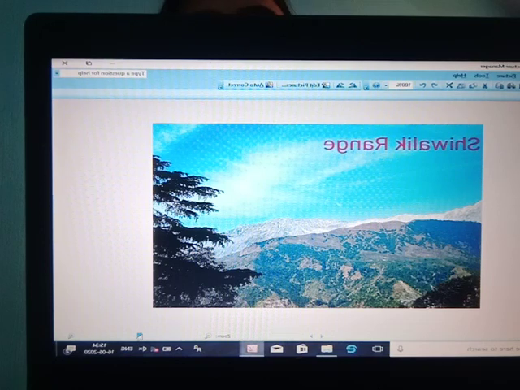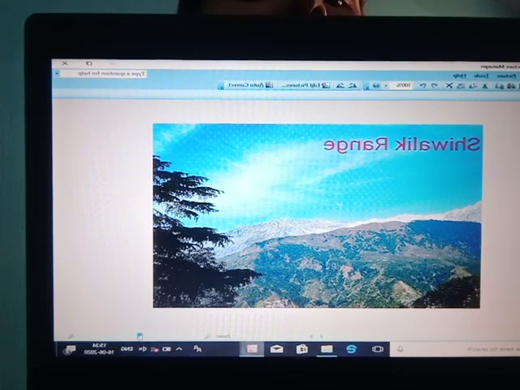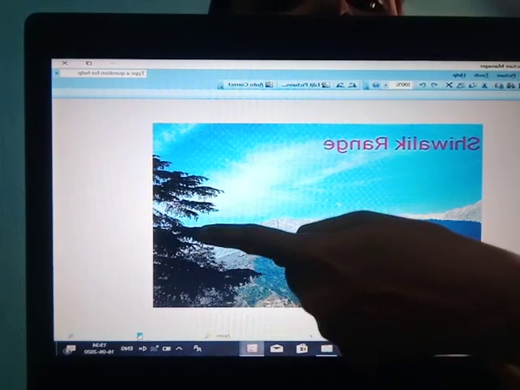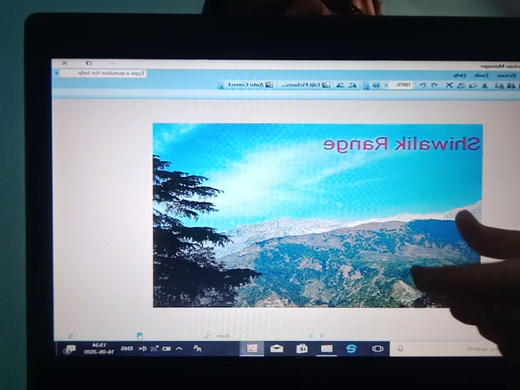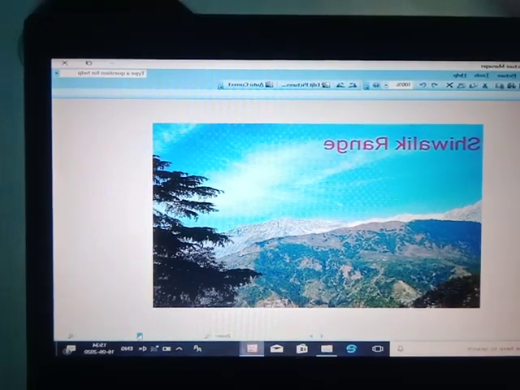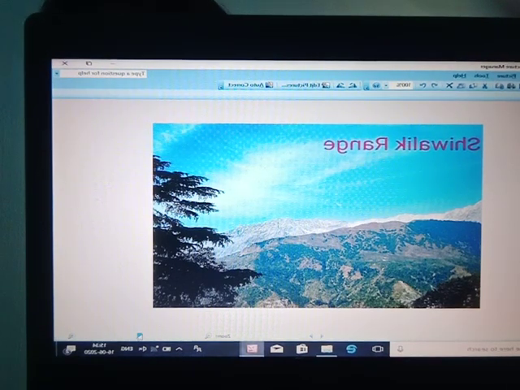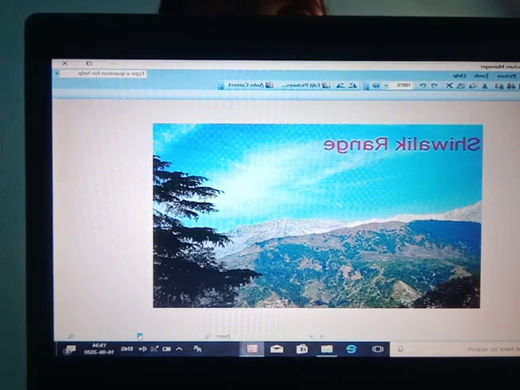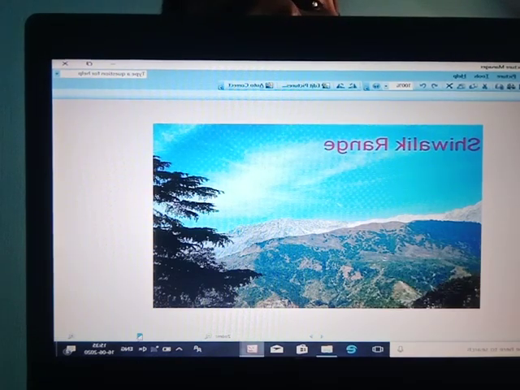So this is covered with thick, dense forest. In Shivalik range you can see forest, green areas, and trees. Here in this forest it is suitable for wildlife also. Animals can easily reside there, and as it is not a cold area, animals can easily live over here. Here in Shivalik range a very important point comes, that is terrace farming.